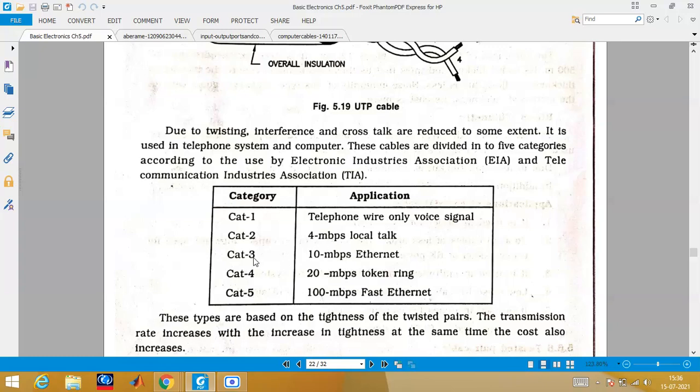See, now if you look at our college, in your house, you have been provided with an Ethernet cable, right? Where you get a speed of almost 10 Mbps. Okay, 10 Mbps means megabits per second, means every second you will get 10 megabits. Then category 4 provides 20 Mbps, but they are using the token ring. Token ring is nothing but a topology, how you are going to connect one device to another one. Then category 5 can carry a speed of 100 Mbps, fast Ethernet. This will be used from the exchange, right, where we require large signals so that they can be diverted to other places.